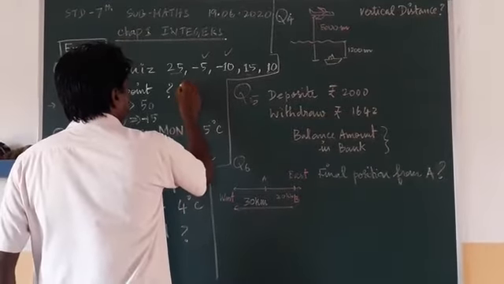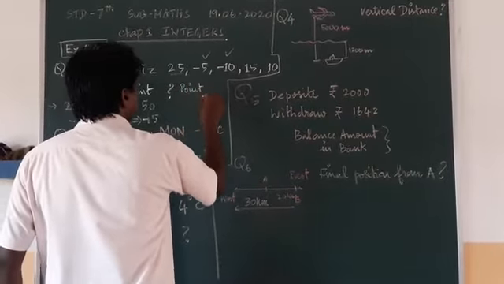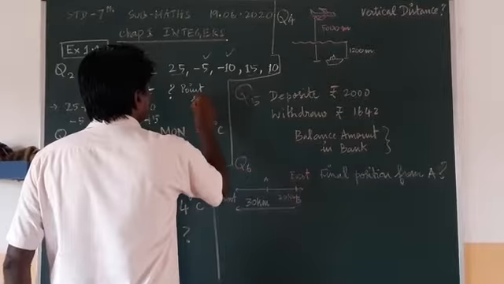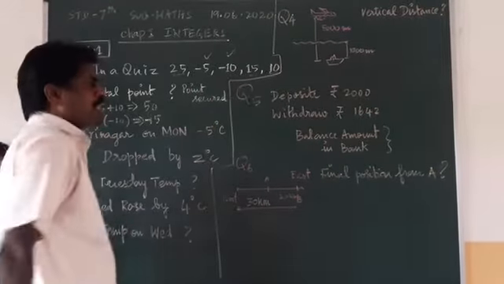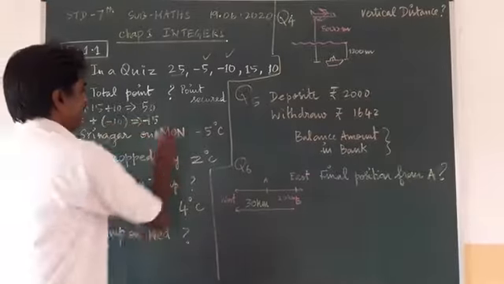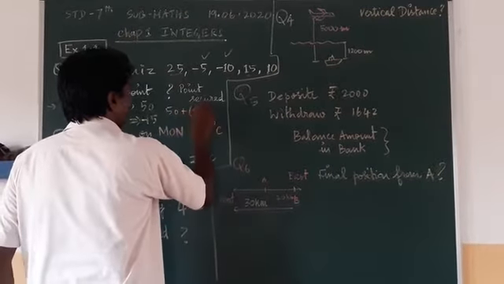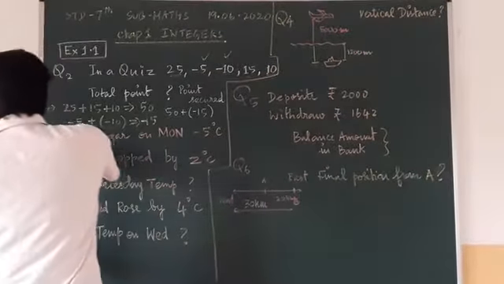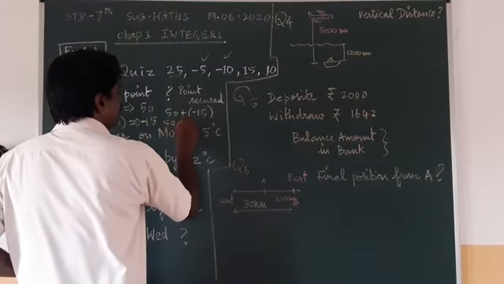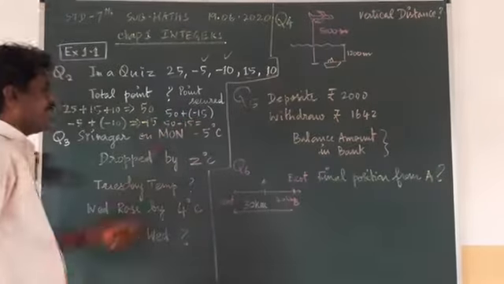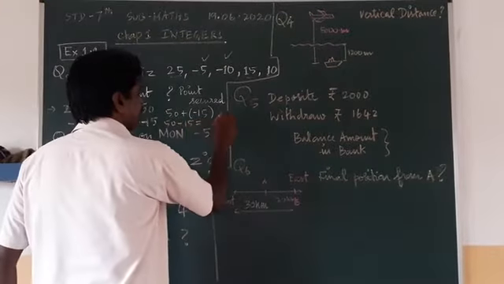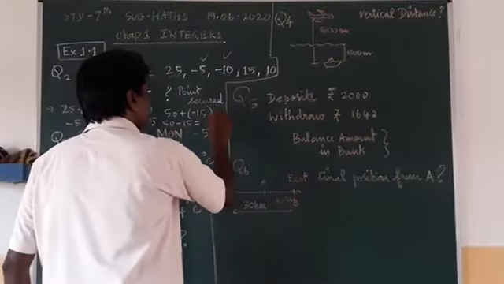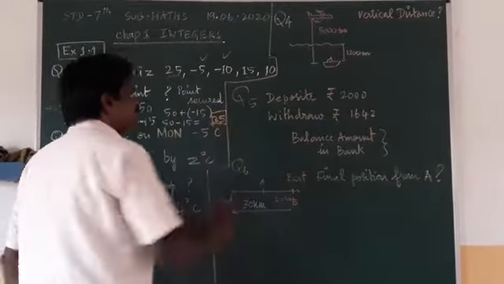Points received or secured. Points secured is how much? 50 plus minus 15. What is the answer? What will you be getting here? 50 minus 15, how much will you get? 10 minus 5 is 5, and 4 minus 1 is 3. So he secured 35 points.